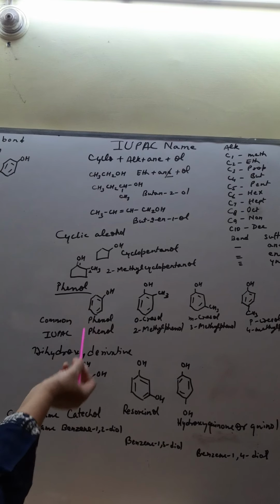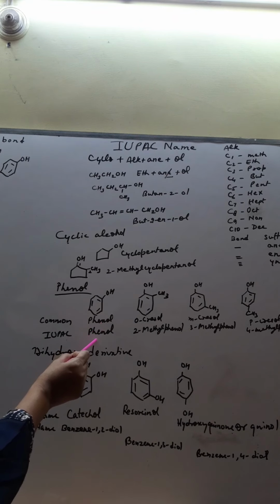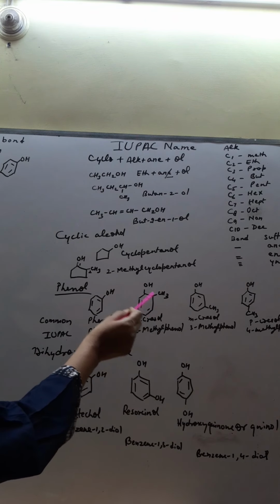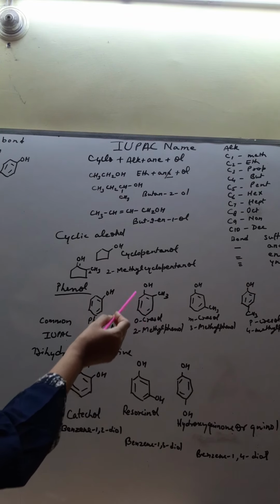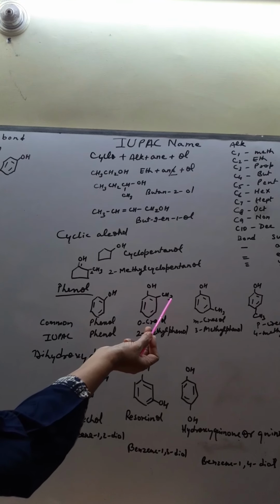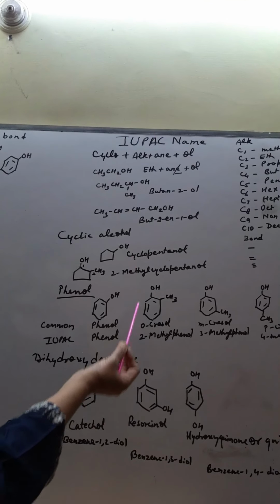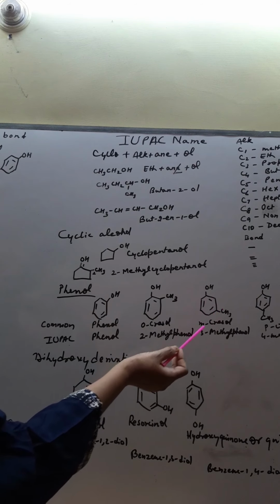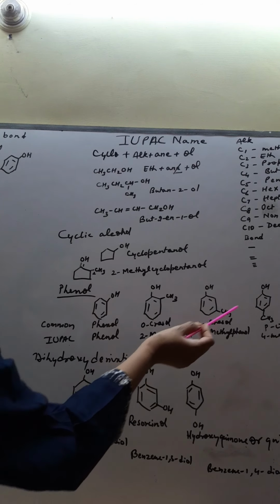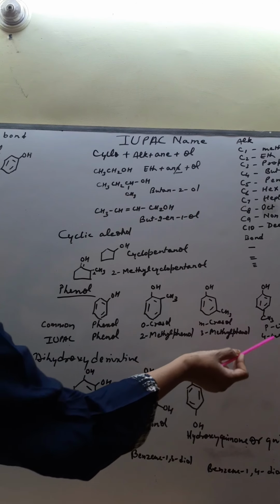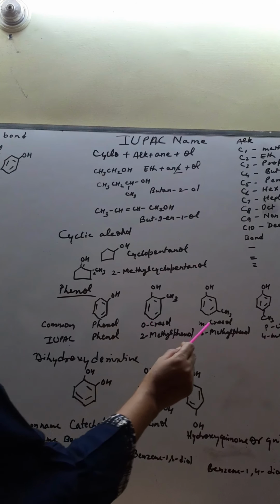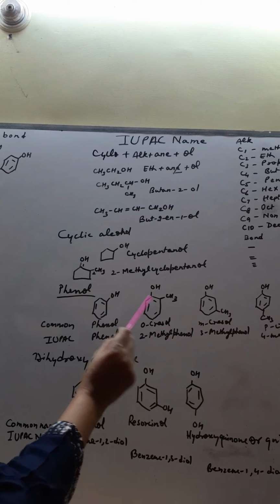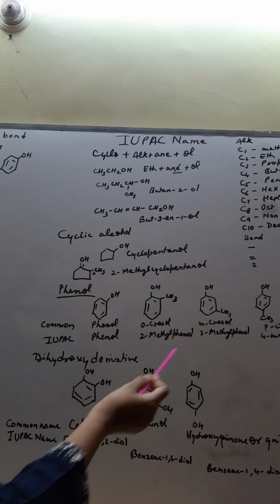So look at this compound. This is phenol, common as well as IUPAC. Now this is called cresol. If benzene ring has OH as well as CH3, then it is called cresol. Now 1, 2 position, that's why you have written orthocresol. 1, 3 position, that's why you have written metacresol. And for 1, 4 position you have written paracresol. This is common name because for IUPAC name you have to use the number.